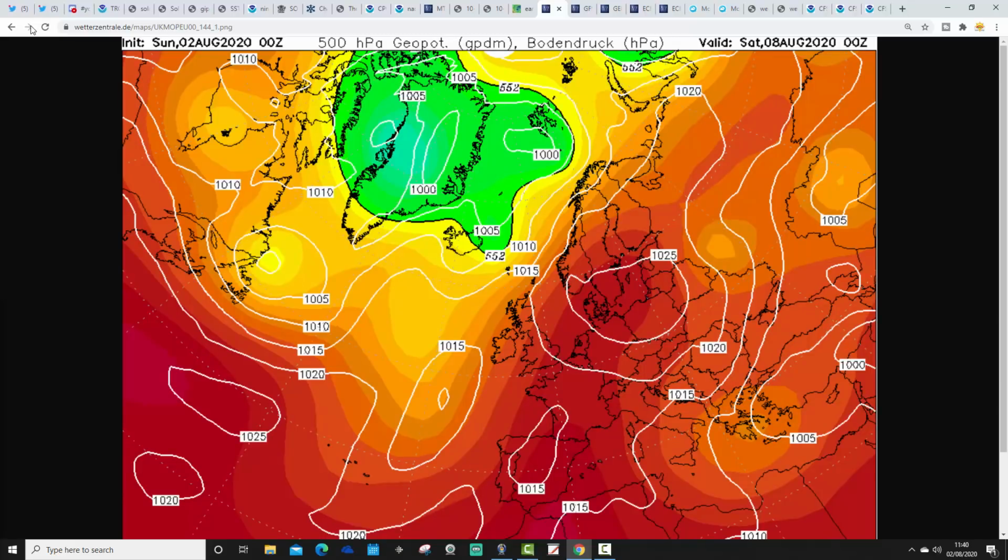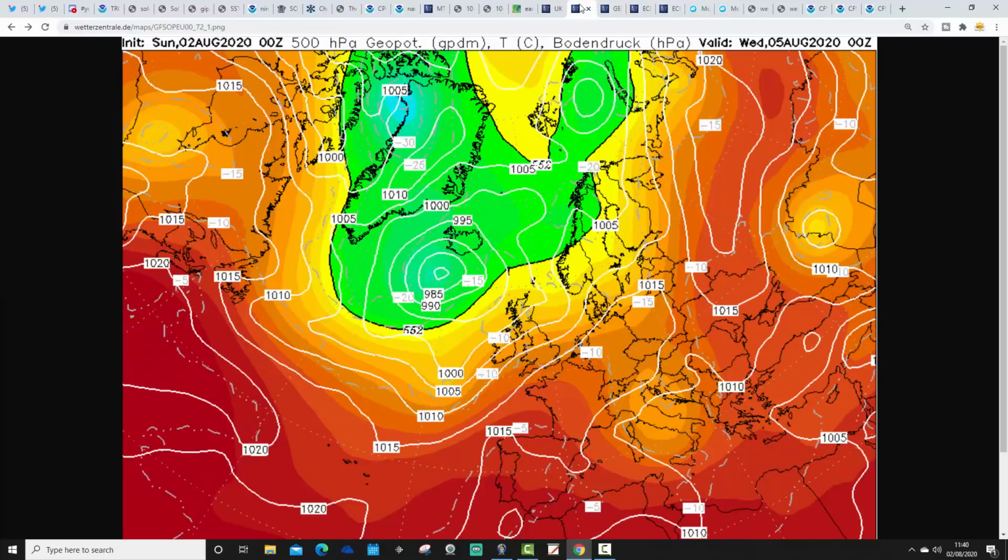By Saturday, as far as we go with UK Met, we're just suggesting a little bit of low pressure both to our west and south, possibly hinting at a thundery breakdown over next weekend, 8th, 9th of August. But Saturday could be a very, very hot day with temperatures into the mid-30s Celsius across many parts of the country. Dependent on whether thunderstorms break out, of course.